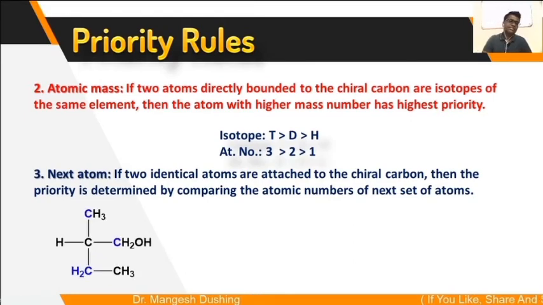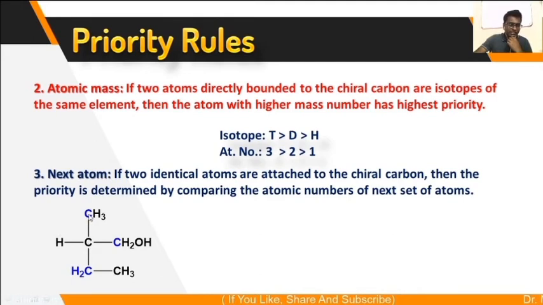For example, this is the molecule. Now this is the chiral center to which these 4 different groups are attached: CH3, CH2OH, CH2CH3 and H. H has the lowest atomic number, so it will get the 4th priority.